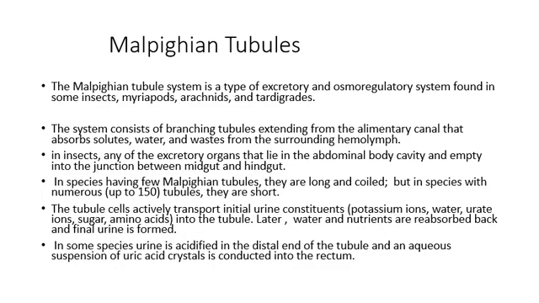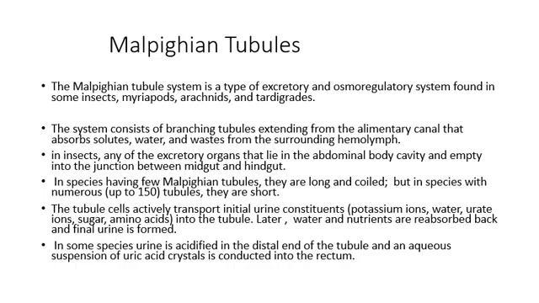In some species the number of Malpighian tubules will be very few. In this case, these tubules will be long and coiled. But in some other species, numerous tubules are present, and in this case the tubules will be short.